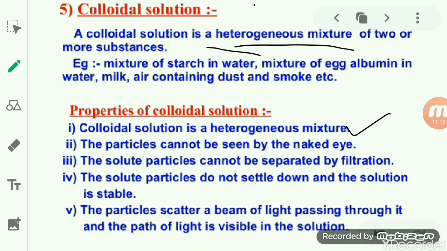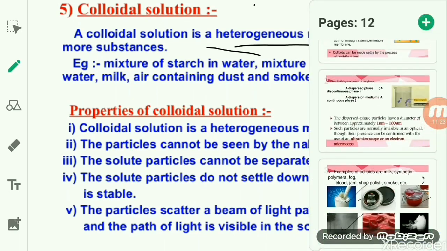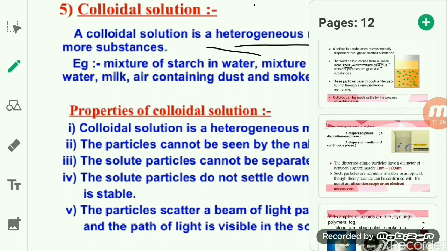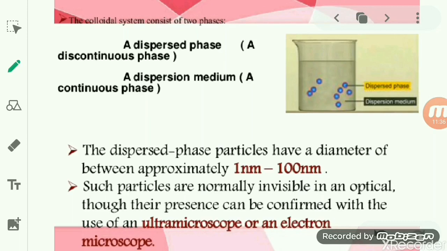The second property is that the particles cannot be seen by the naked eye. These particles are not that big, yet they are not visible to us. So what is the size of the particle?